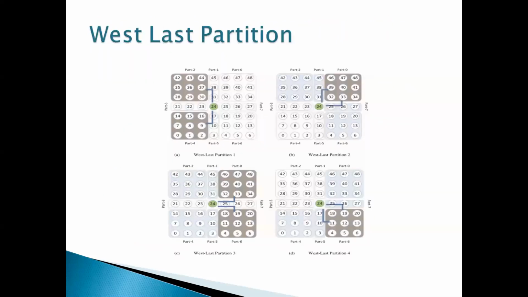Now the west last partition. In part 2 and part 4, initially we have the destination nodes. Part 2 will be followed by the north output port and part 4 will be followed by the south output port. In case B, if the virtual network bit is 1, then the north output port will be preferred.